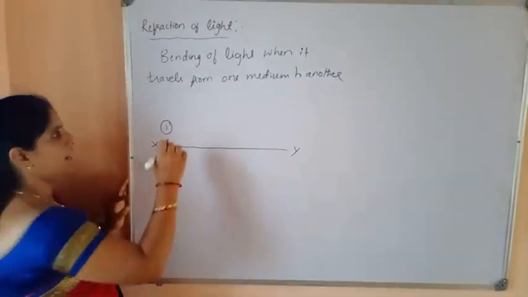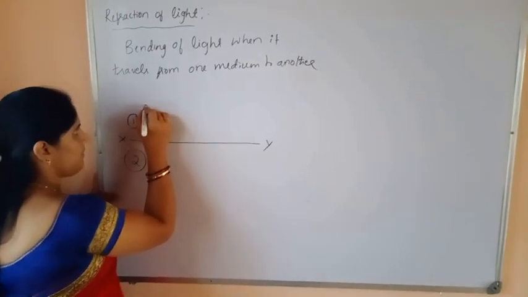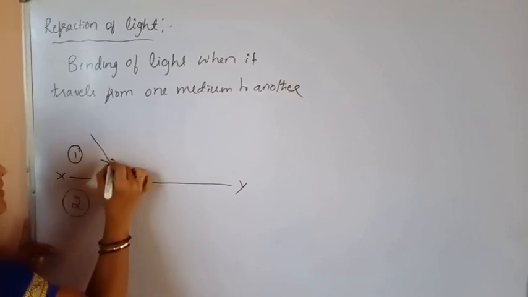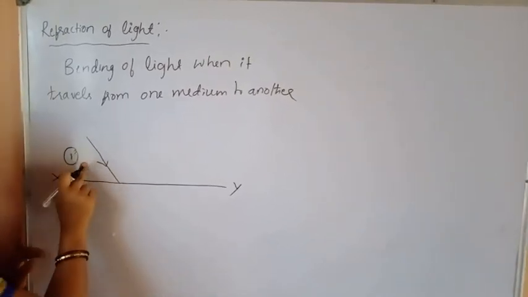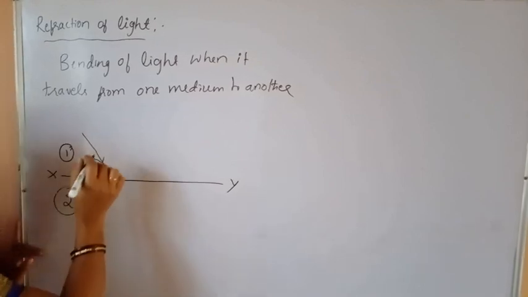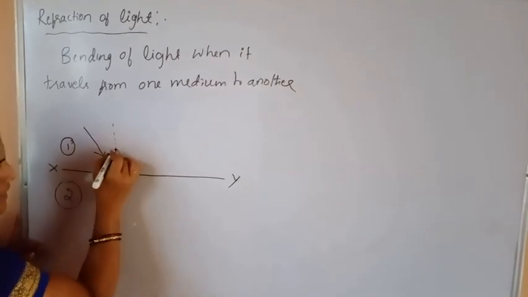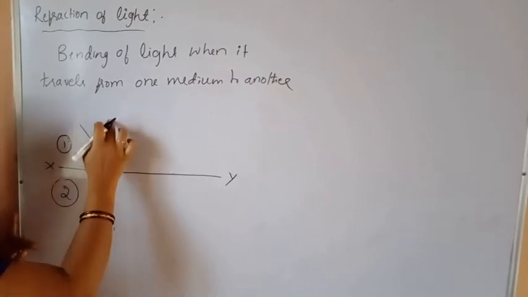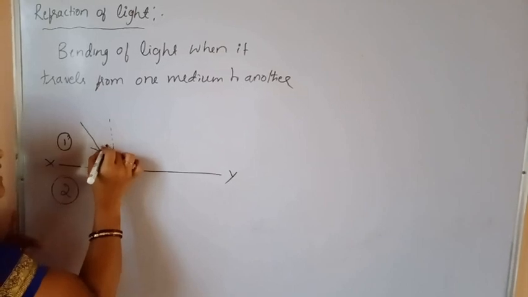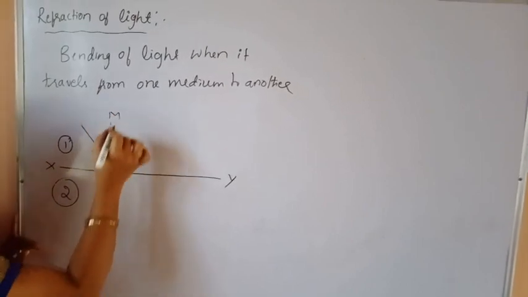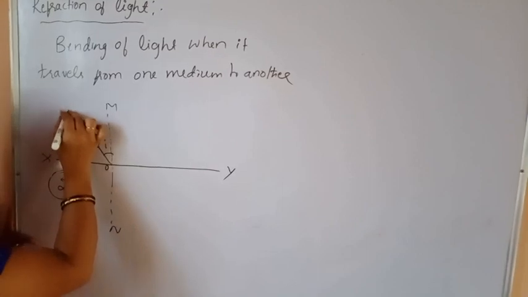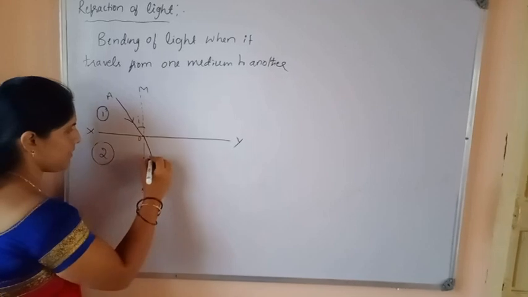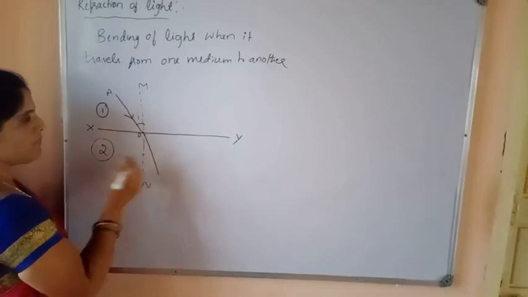So when a ray of light travels from one medium to another, for example from the first medium to the second medium, what happens? At the interface, it gets refracted. Let us draw a normal. This is called the angle of incidence, that is, the angle between the incident ray and the normal. When light travels from one medium to another medium, it bends towards the normal or away from the normal.